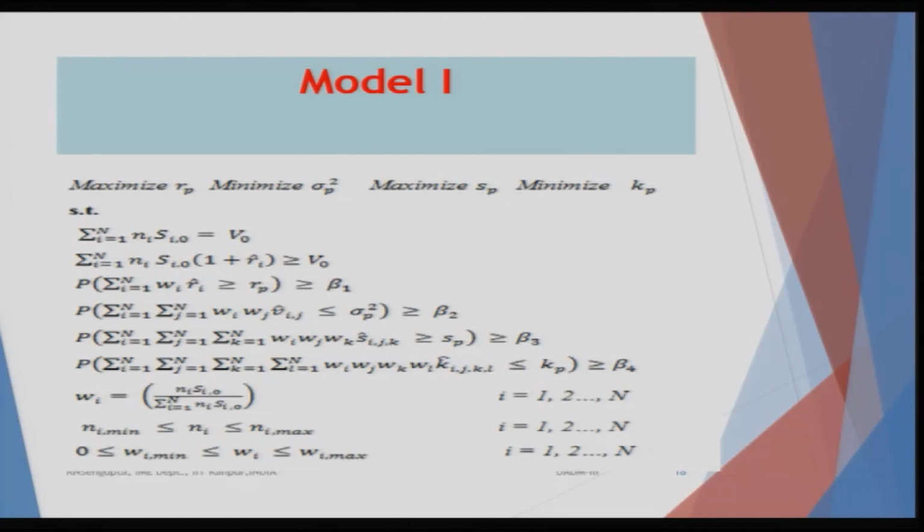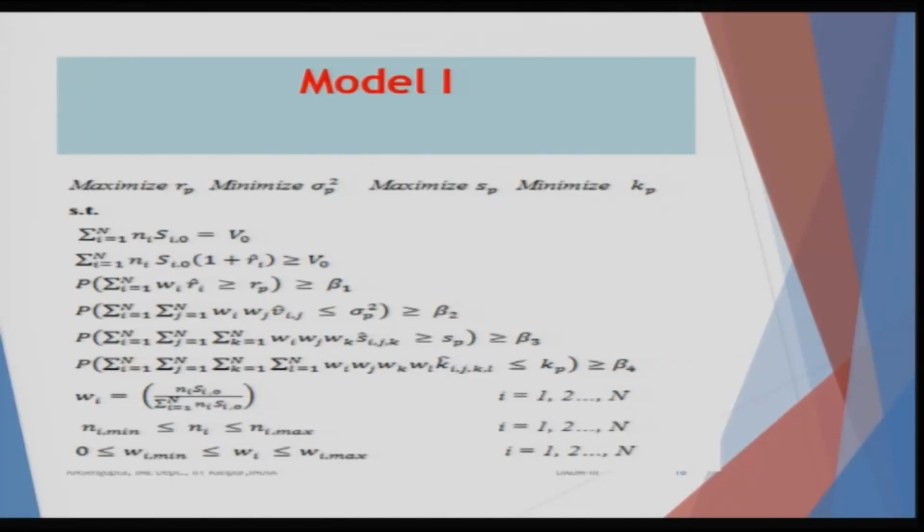So, in the first model it is a multi objective where F1, F2, F3, F4 are given. The 1, 2, 3, 4 values correspond to the case where the first value, I equal to 1, is the expected value, hence you are trying to maximize RP. Next, I equal to 2 is where you want to find out the minimum variance, and it is minimization of the variance.